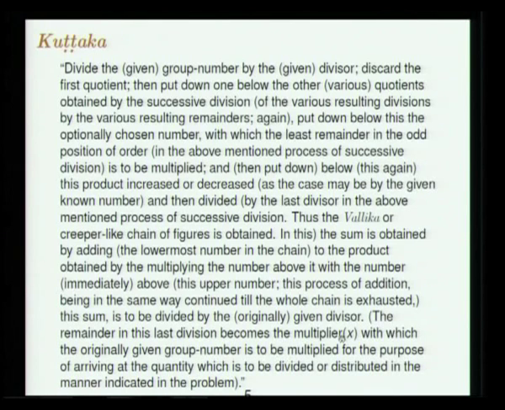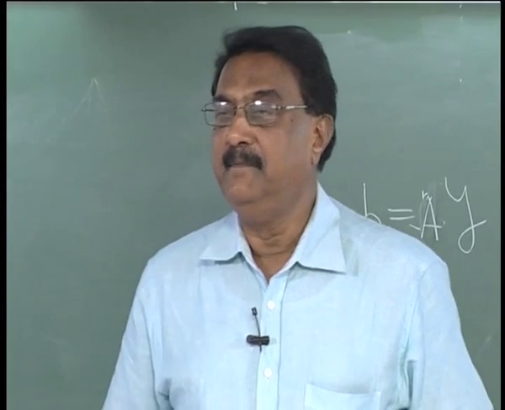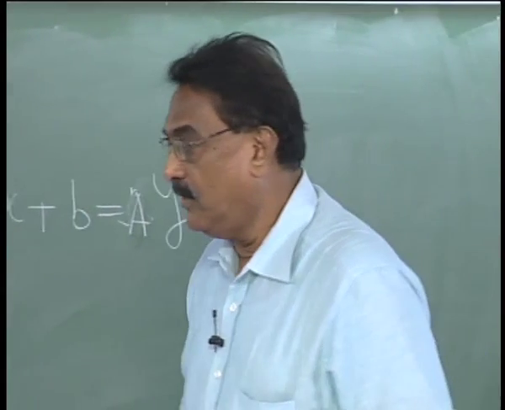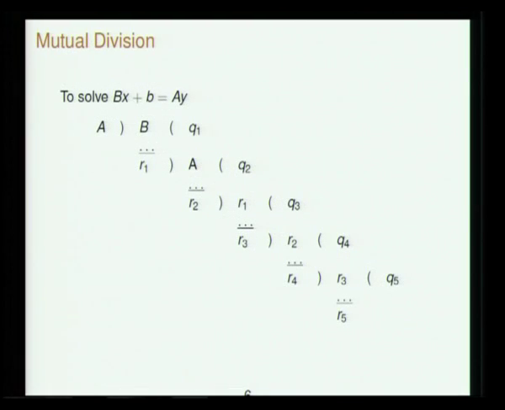This at last is the solution he is describing, with the originally given group number to be multiplied for the purpose of arriving at the quantity which is to be divided or distributed in the manner indicated in the problem. Whatever is given in the brackets is not there in the verse itself, but many things would have been implied in these works, so the translation includes that. What is done is the following, it is much easier done than said.